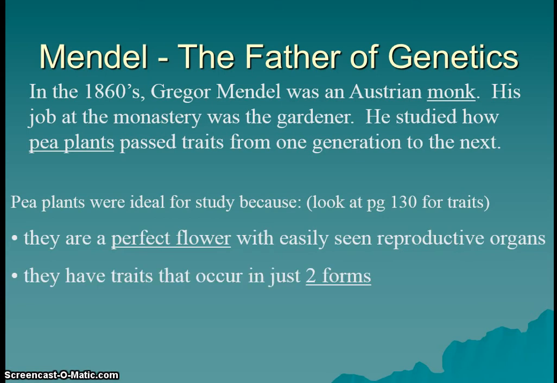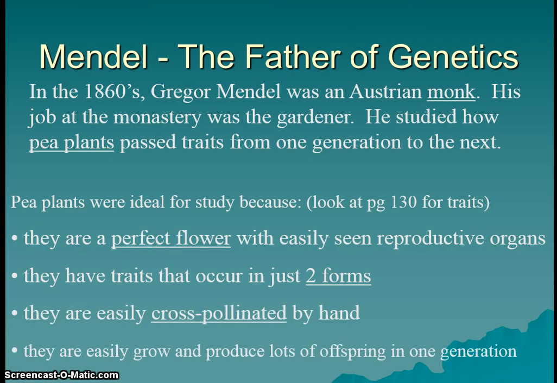And pea plants were ideal because they have a perfect flower with easily seen reproductive organs. They have traits that occur in just two forms. They are easily cross-pollinated by hand, and they easily grow and produce lots of offspring in one generation.